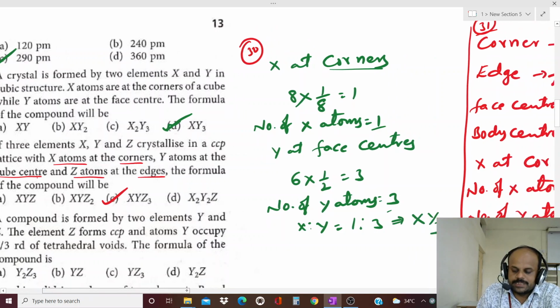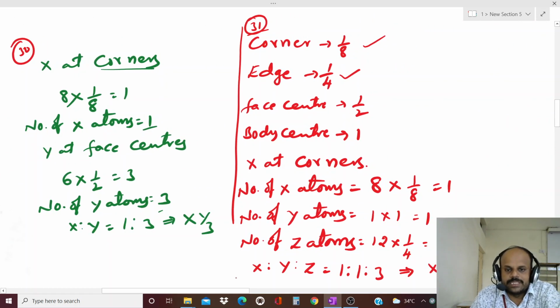For such types of questions, you have to take the total number of atoms. Corners means 8 into each corner contribution. If they give a body center, then you have to take the number of centers. How many are there? Only 1, into the body's contribution. If they give a face center, then how many faces do we have? 6 faces into each face contribution. And if they give edges, how many edges do we have? 12, and each edge contribution is 1/4. Like that we have to take the number of points into each point's contribution. A point may be a corner, edge, face center, or body center.